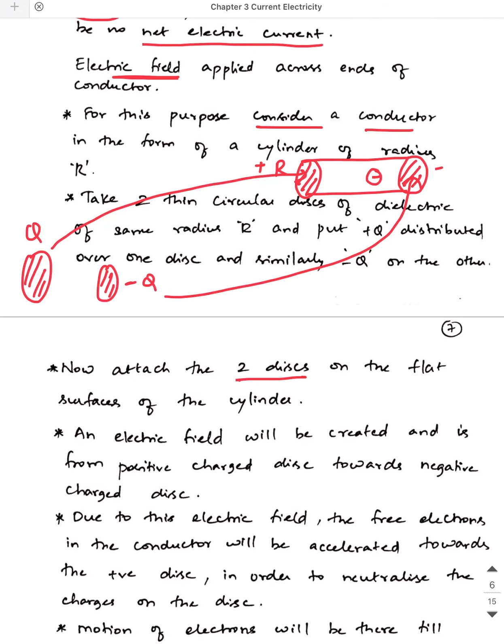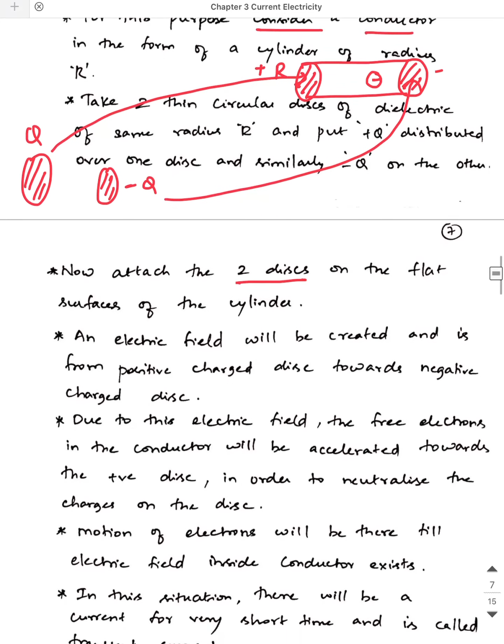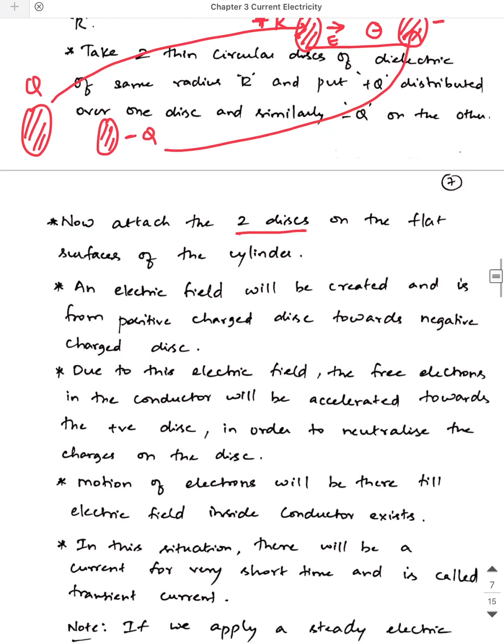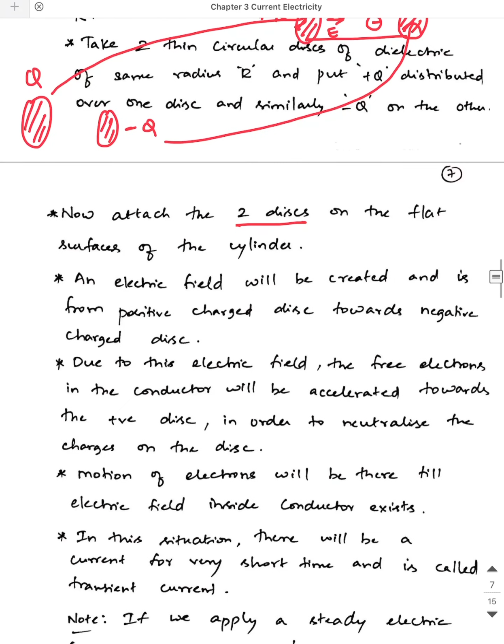You have electrons inside which are already having random motion. Now as soon as this happens, an electric field is created within the conductor because of the positive charge on the first disc and the negative charge on the second disc. This electric field is directed from the positive to the negative disc. Due to this electric field, the electrons start getting drifted. The free electrons in the conductor will be accelerated towards the positive disc.